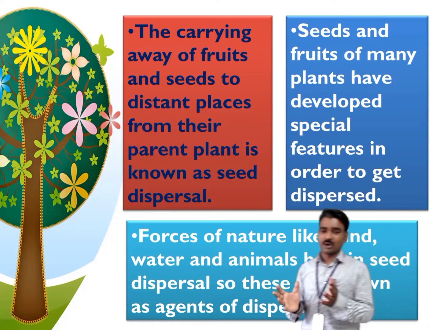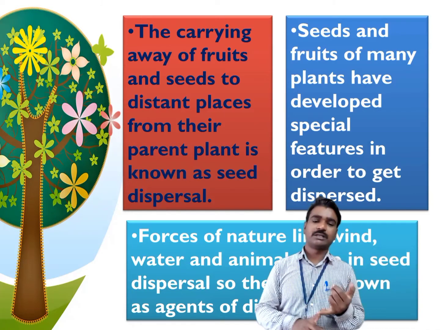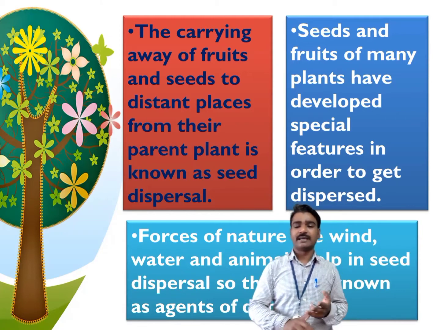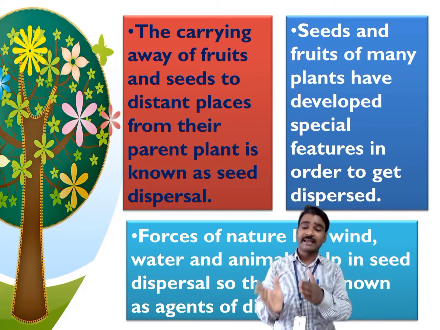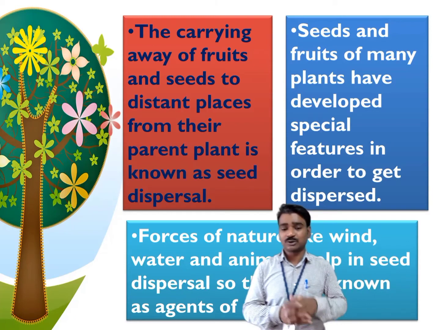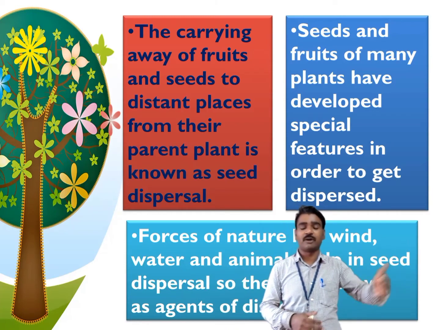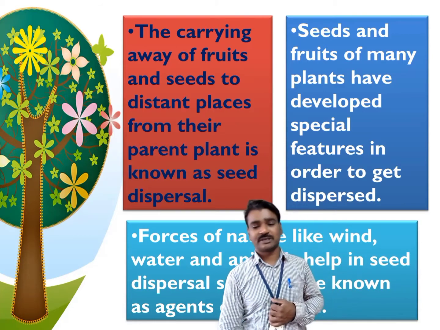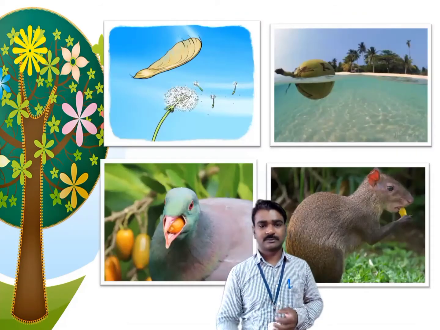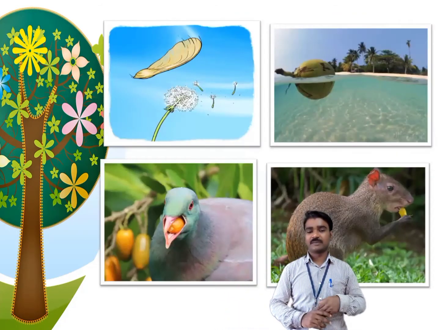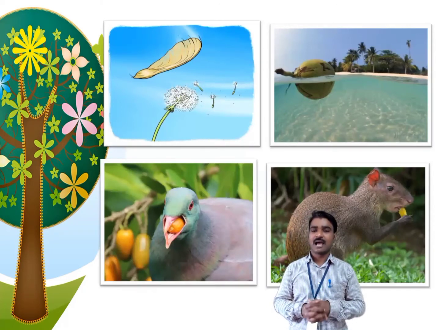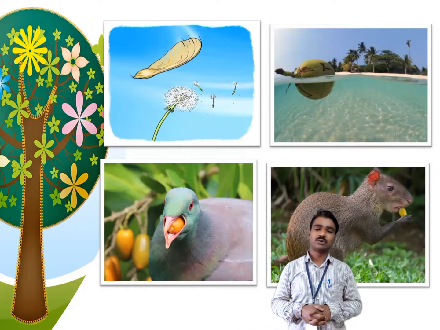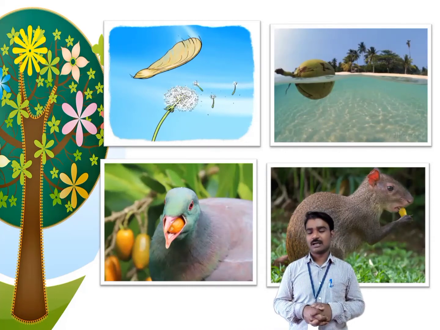All these things, wind, water, animals, explosion, fire, help the seeds and fruits to get dispersed, to move away from the parent plant, so they are called the agents of seed dispersal.